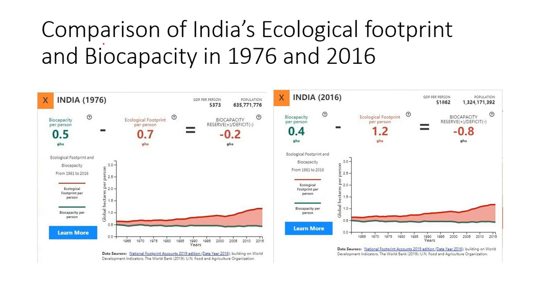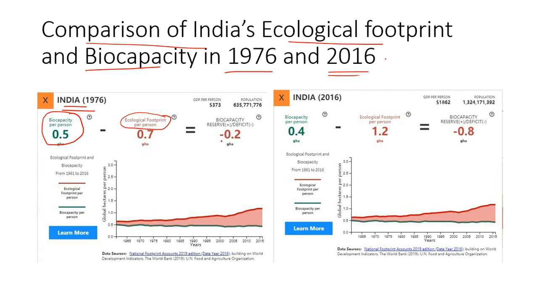Now let us come to the comparison of India's ecological footprint and biocapacity in 1976 and 2016. The same diagram that I have shown for the world map, if you click on the India map, you will see these two figures. So in 1976, if you compare, biocapacity per person was 0.5 global hectares, while ecological footprint per person was 0.7 global hectares per person.